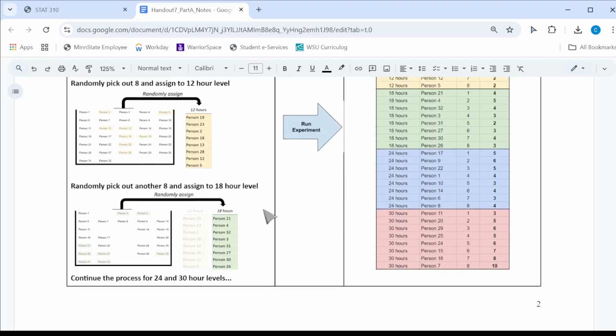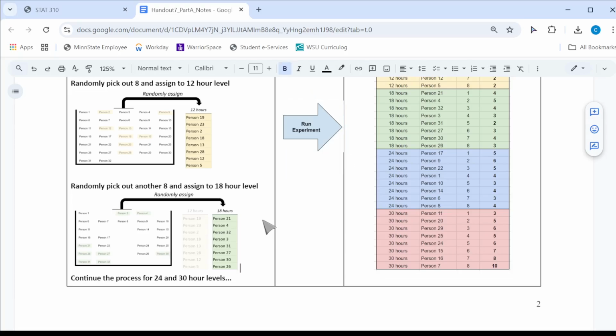We would then randomly select another 8 from our potential pool of people willing to be in our study, and they would be assigned to 18-hour sleep deprivation. We would then randomly assign the next 8 to 24-hour sleep deprivation, and the remaining 8 would do 30-hour sleep deprivation.